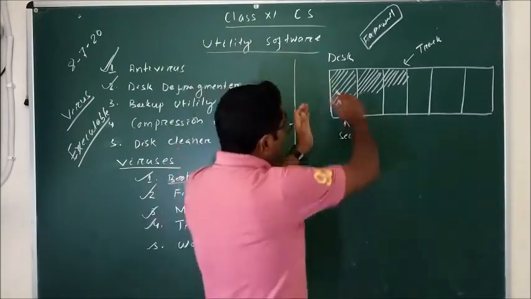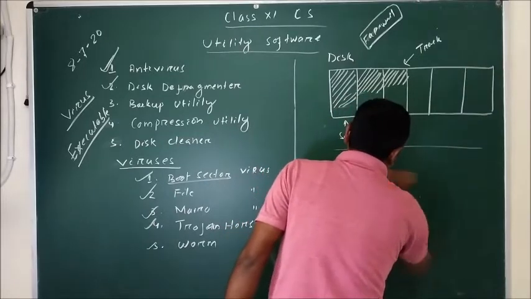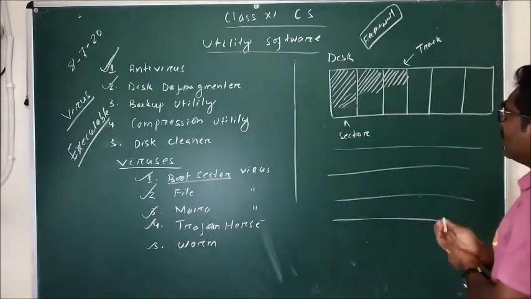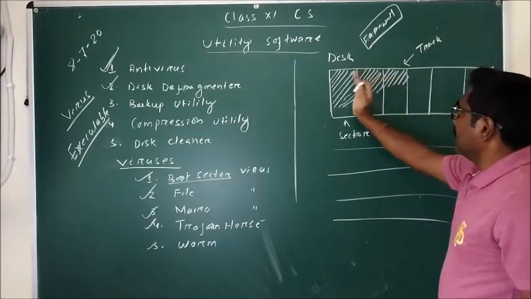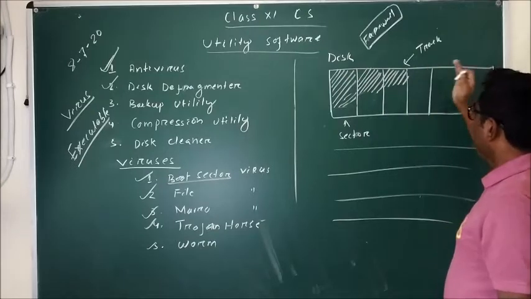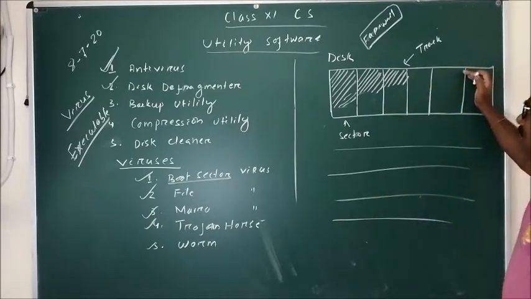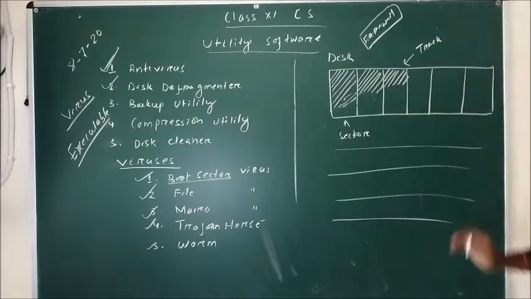which is divided into tracks. This is one track. There may be some other tracks. Lots of tracks are there. Then each track is divided into sectors. These boxes are known as the sectors, where the actual data is stored. This is the area where the data is stored.